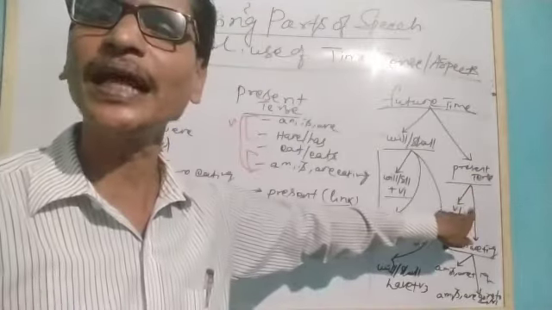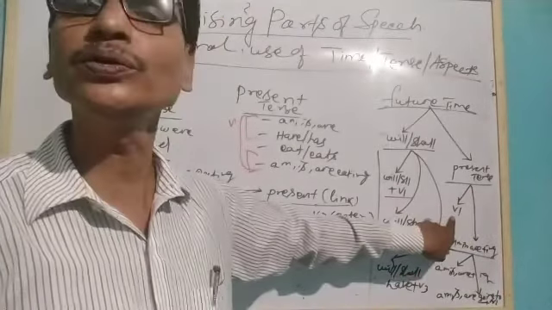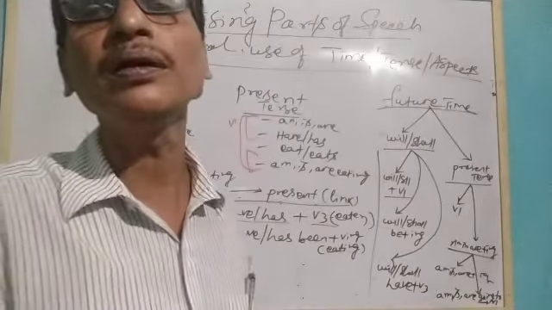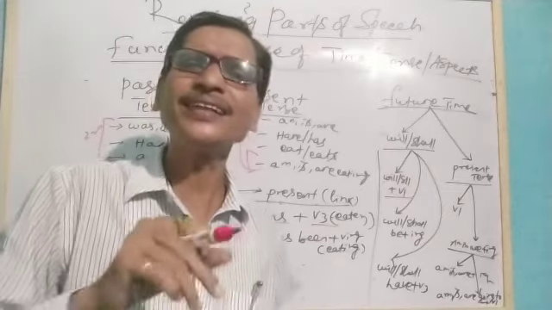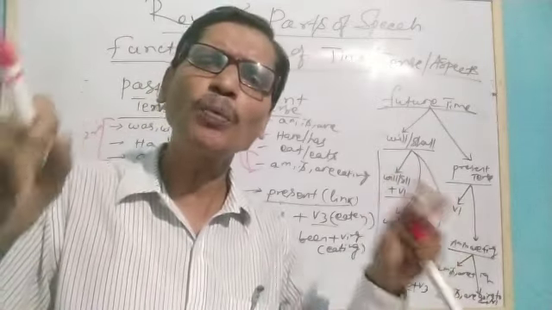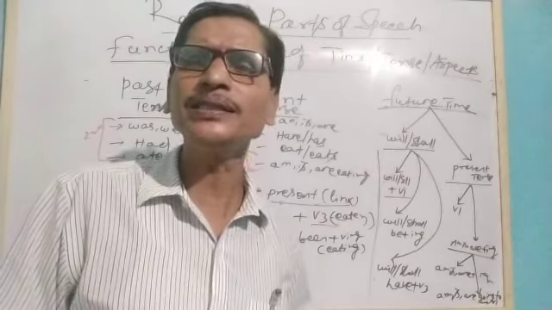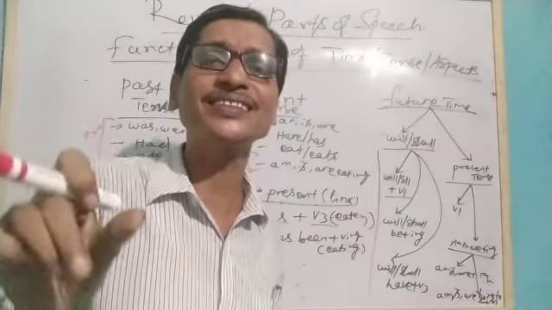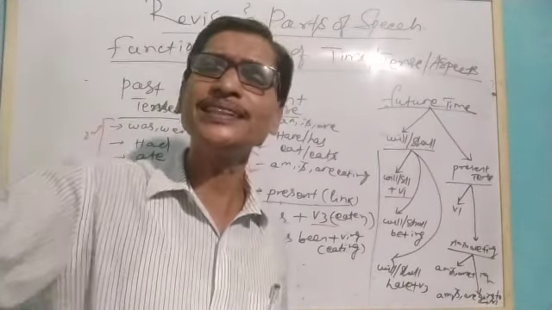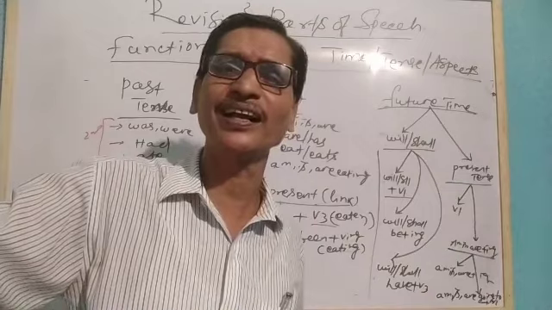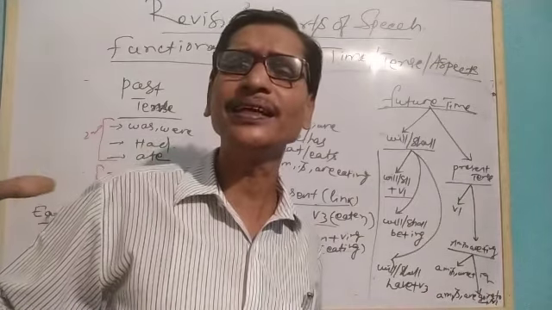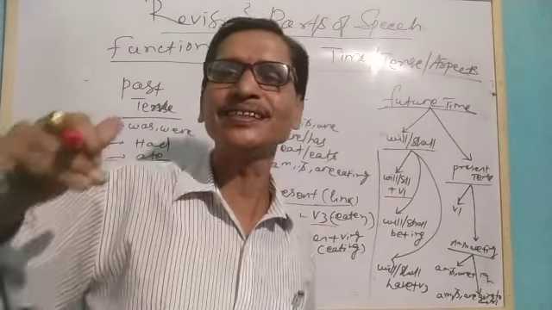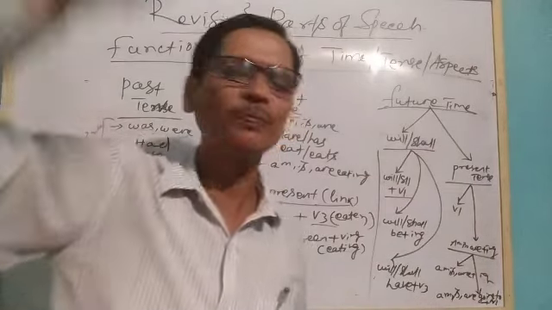Similarly, we use the present tense for the future when we use simple present for future. We use simple present for future when we talk about an action that is fixed in relation to an official timetable or calendar. For example, my exam starts on 26th. Here we used "starts" to talk about future time because it is fixed in relation to an official timetable or calendar. My birthday is on 5th December this year. We have used it because it is fixed in relation to an official timetable.